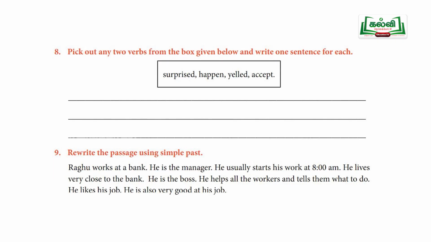So roll is a verb. You should change that roll into a past tense, that is rolled. The next sentence you can do as a homework, students. The next one is pick out any two verbs from the given below and write a sentence for each.